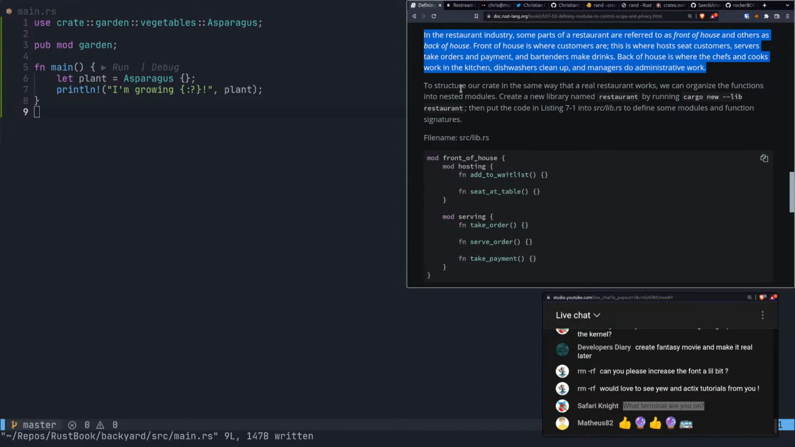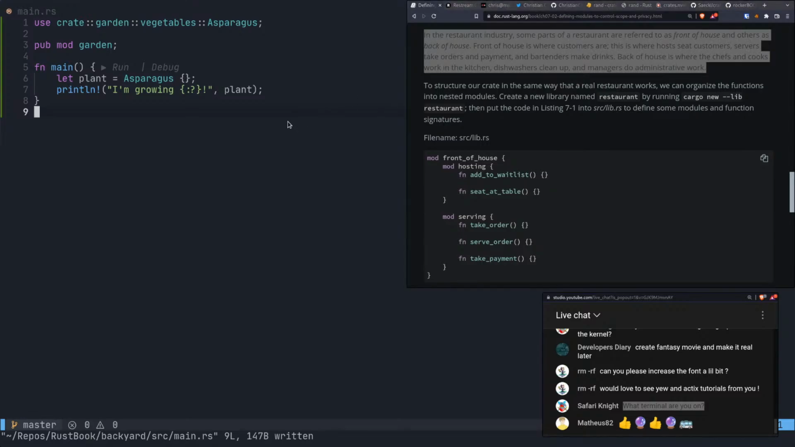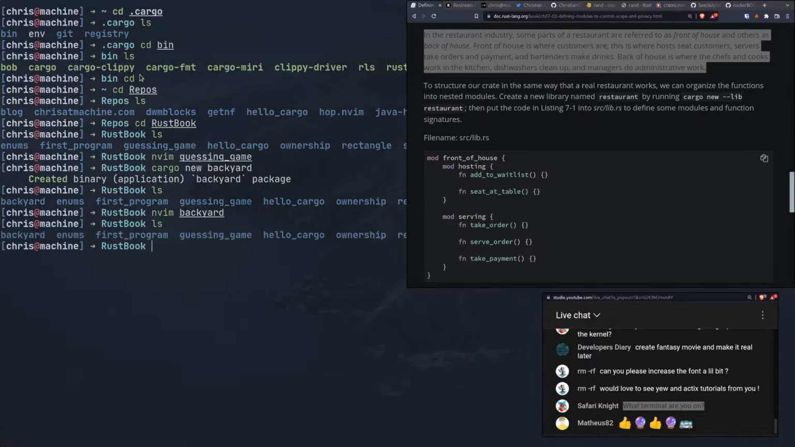We can organize the functions into nested modules. Create a new library named restaurant by running cargo new. All right, so we can pass the lib flag, it looks like, to create a library. So we're going to do cargo new --lib, and then the name, restaurant. Restaurant is a hard word to spell. Restaurant, like that. Okay.